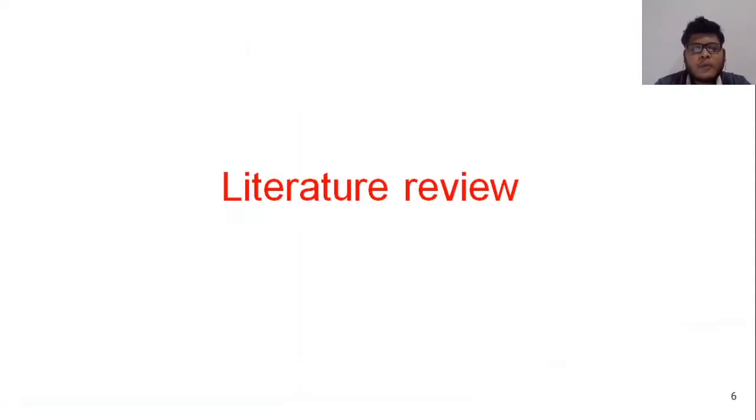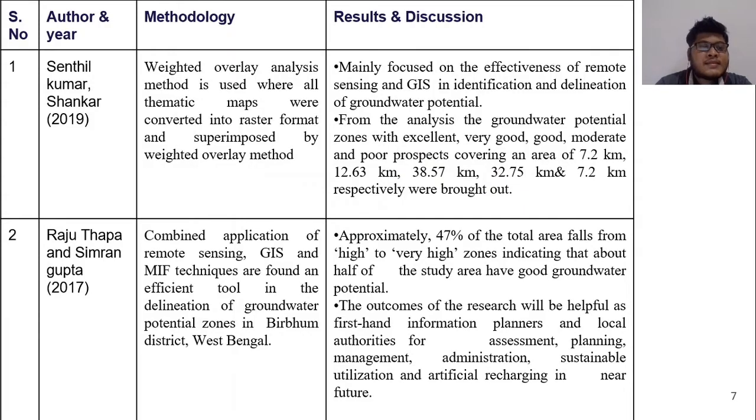Literature review. To proceed further with this project, we followed some research papers, and among them, Senthil Kumar and Shankar in 2019 studied identification of groundwater recharge potential. They used weighted overlay analysis to create the final map considering the thematic maps, and finally they defined the study area with zones having excellent, very good, good, moderate, and poor groundwater recharge potential.